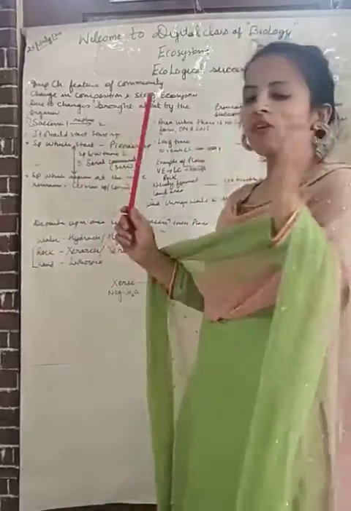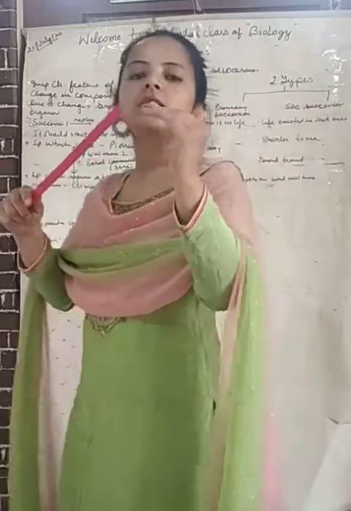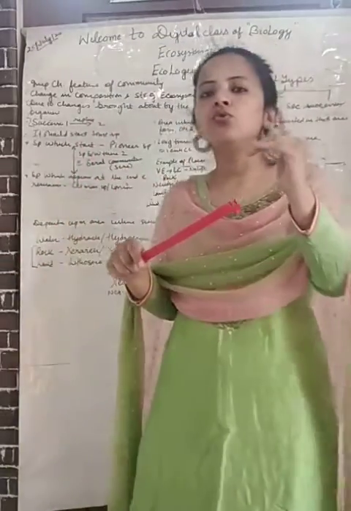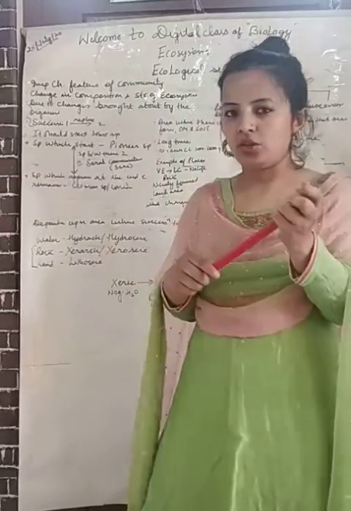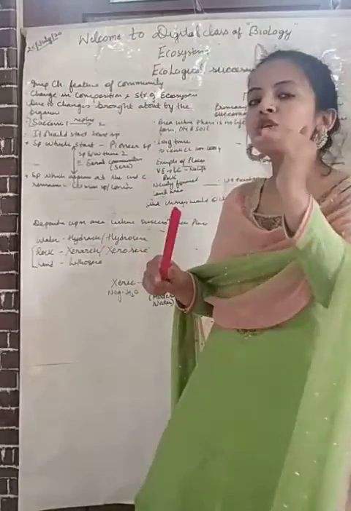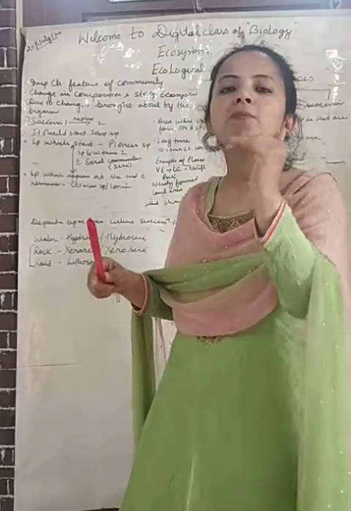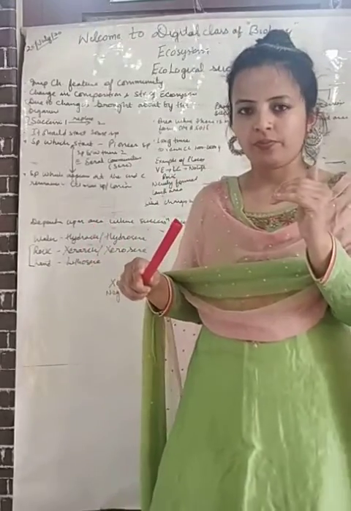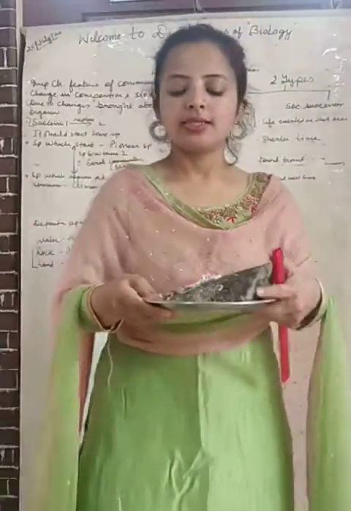So dear students, I have told you that succession will occur with the species. Now we need to know what the different types of species are that will undergo succession. The species which start the ecological succession are known as pioneer species. For example, see here, this is xeric condition.